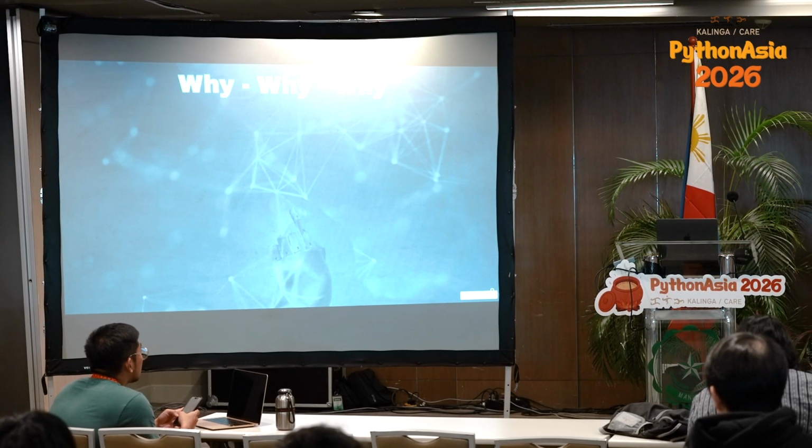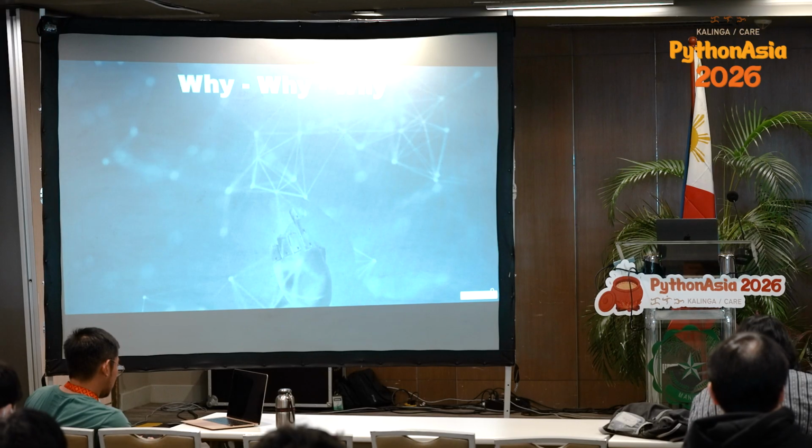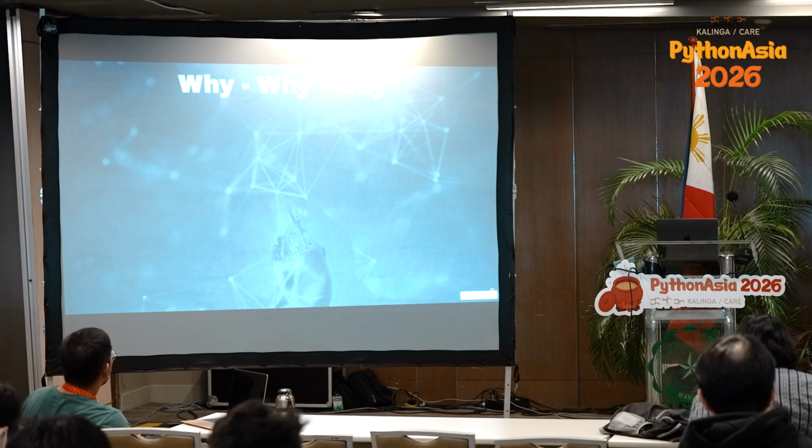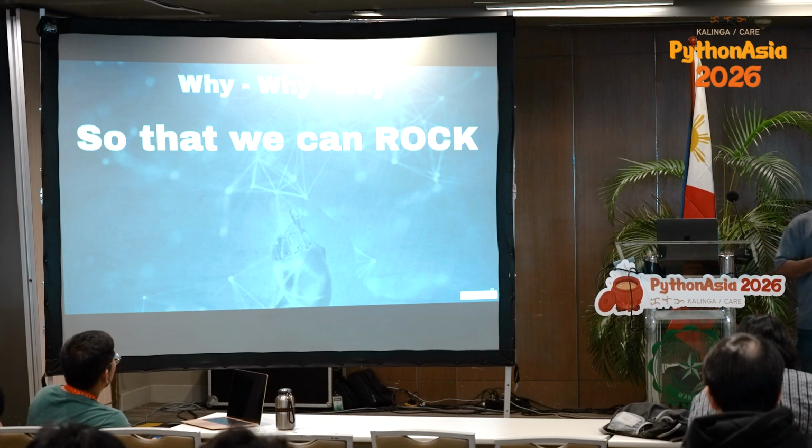Okay, but main reason why? So why should we do it? Why should we have an indexable set or an immutable list, or all those weird data types? The answer is simply because we can, and no one thinks about it. It's very easy, and we can. That's why we should do it. So we can do it so that we can rock our code, we can rock our program.